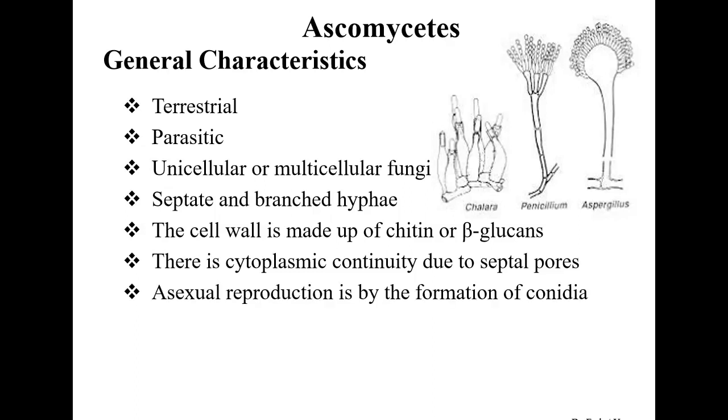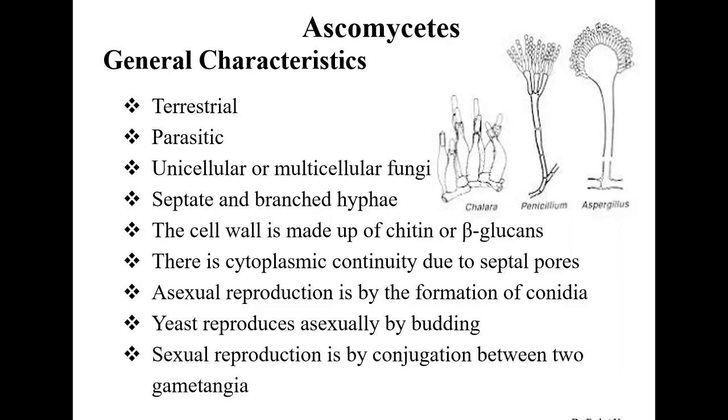If we go for the asexual reproduction, then asexual reproduction is basically by the formation of conidia, which could form exogenously on conidiophores. And yeast basically reproduces asexually by the process of budding. While if we go for the sexual reproduction, the sexual reproduction is by the conjugation between two gametangia.